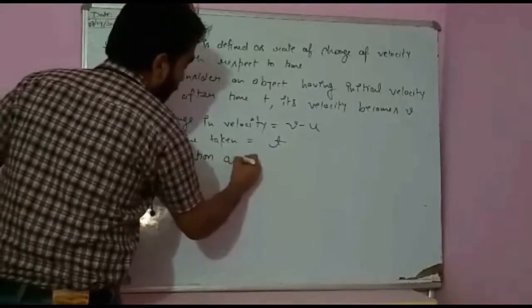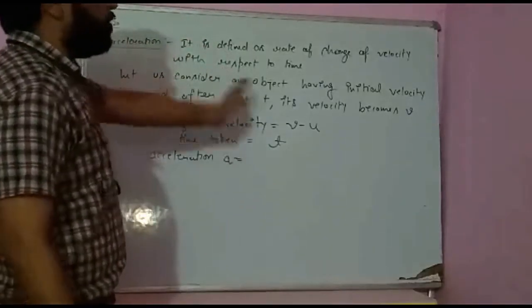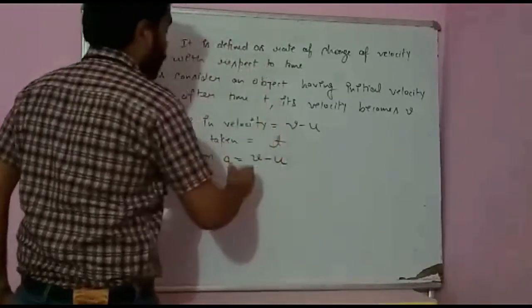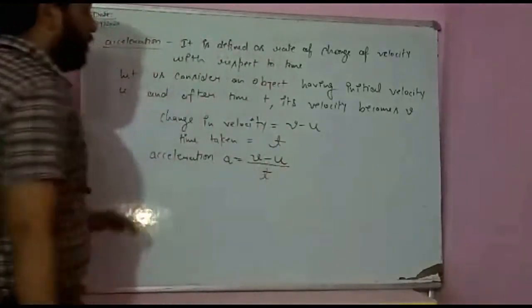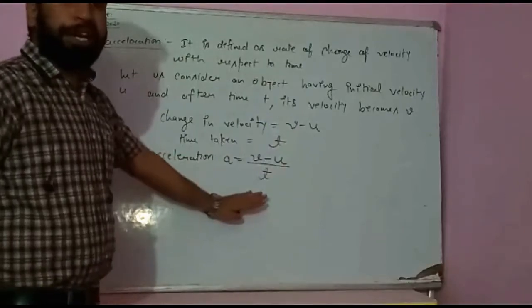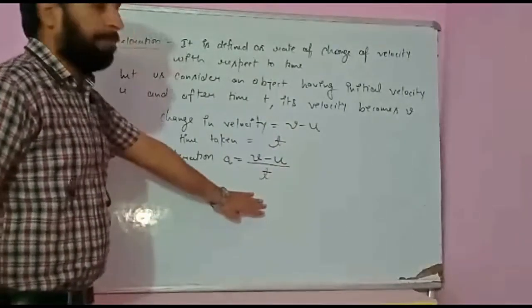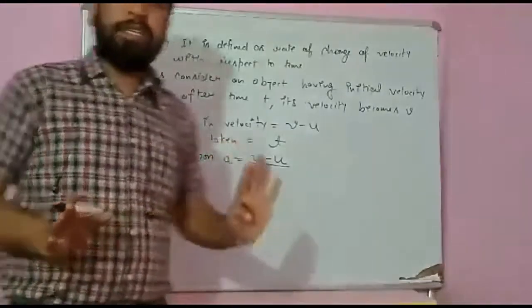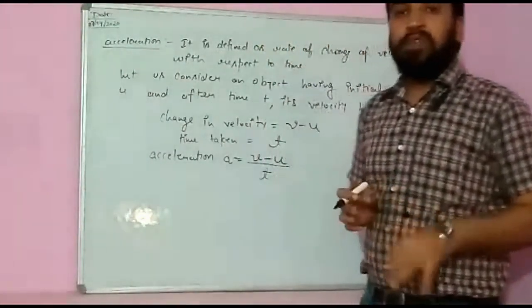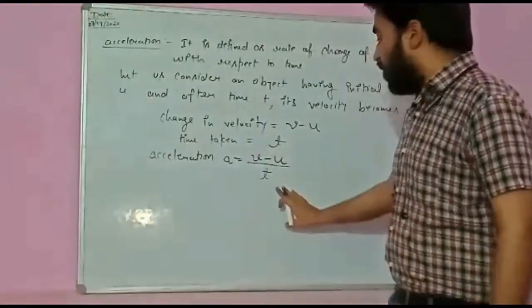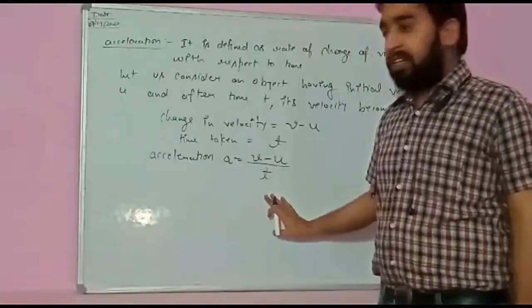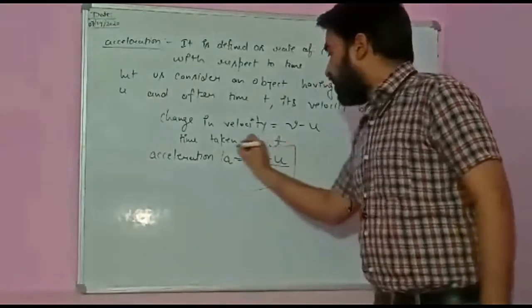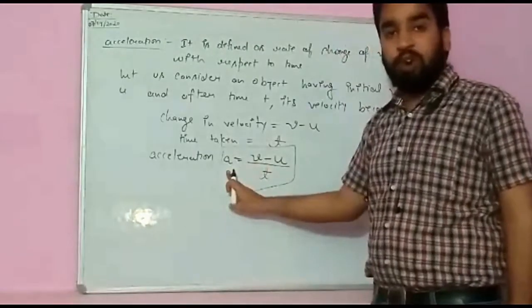Acceleration is denoted by a. Acceleration is the rate of change of velocity. So that is v minus u divided by t. Whenever we are discussing rate, we have to divide by the time. With respect to time we are calculating. Okay, we understood that the change is v minus u. But what was the time taken? So that is why we have to divide it by the denominator t. So rate of change of velocity is known as acceleration. So this is acceleration. It is denoted by the letter small a.